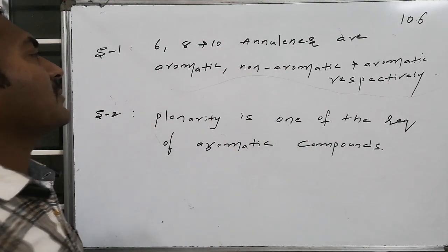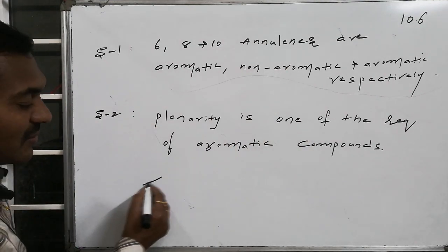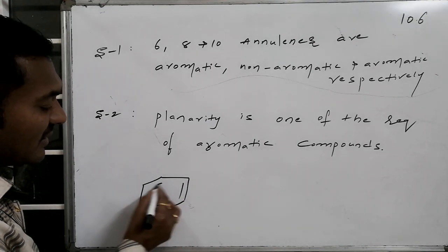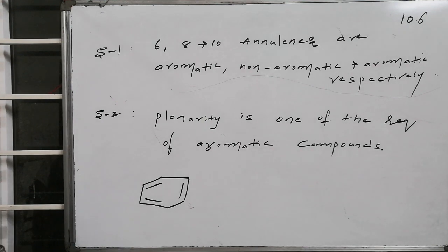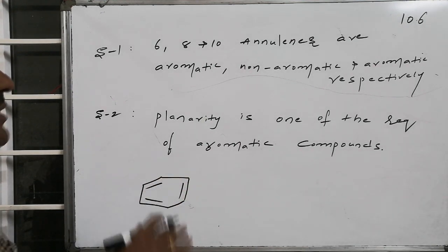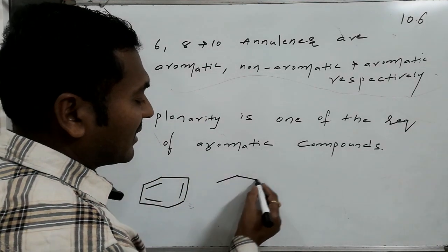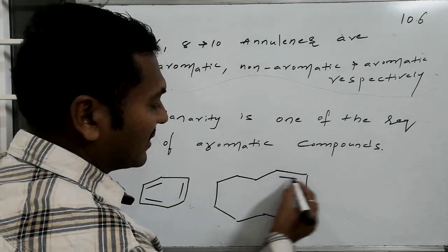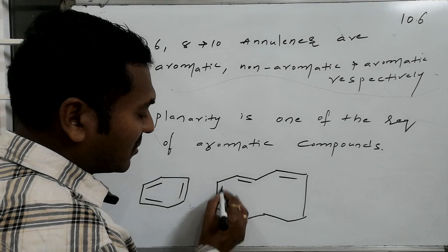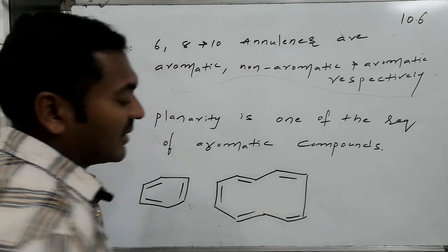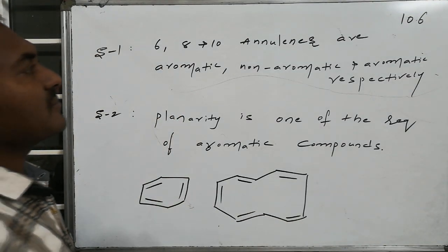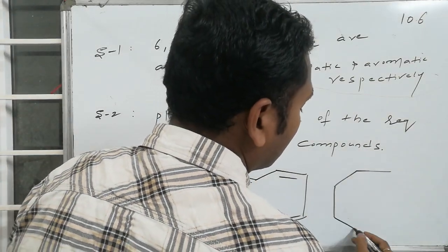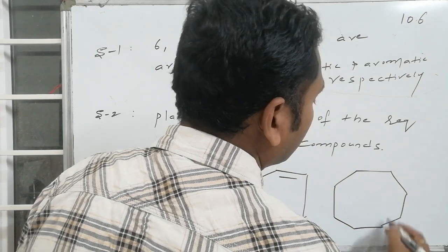Before going to the statements, let us go for 6-annulene. How is 6-annulene present? It is a combination of 6 pi electrons in a cyclic system with alternating sigma and pi bonds. Whereas the 10-annulene system consists of 10 pi electrons, that is 2, 4, 6, 8 followed by 10 pi electron system, which is 10-annulene. Whereas for 8-annulene we have to go for another system. This is 8-annulene.